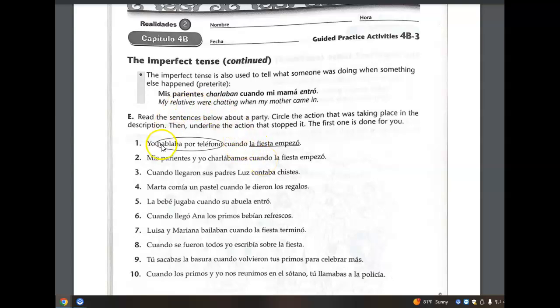Usually what comes prior to cuando would be the imperfect, providing the background. And then what comes after cuando is the preterite, although sometimes you can see they kind of switch it, like in number 3, number 6, number 8, number 10. Correct answers: imperfect, charlamos, preterite, empezó, preterite, llegaron, imperfect, contaba. And it switches because they begin with cuando, whereas in these other two examples, they end the sentence with cuando. Cuando is always going to be directly followed by the preterite, no matter where it's placed in the sentence.